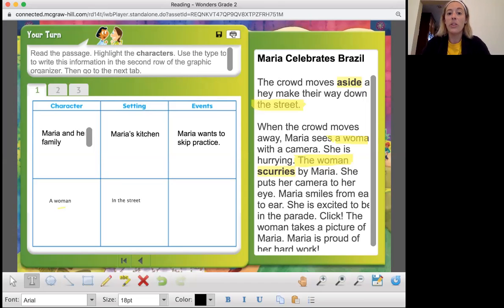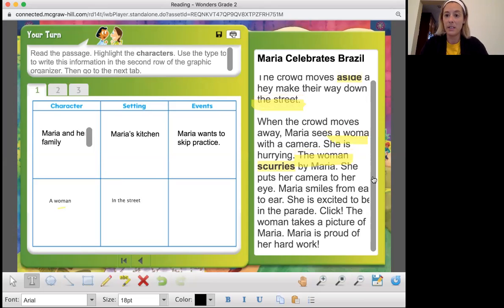Okay, now there are a few events in here that take place. There are a few things that happen. So I want you to just write one down. So make sure you have your character written down, which is a woman. Make sure you have your setting written down, which is in the street. And then again, I want you to reread that passage, pause this video, and write down just one event that you read about. Go ahead.